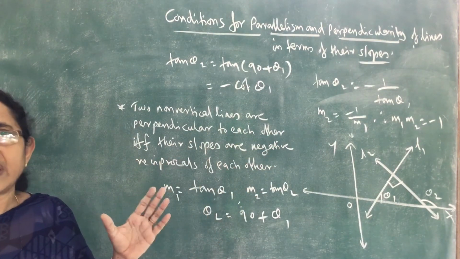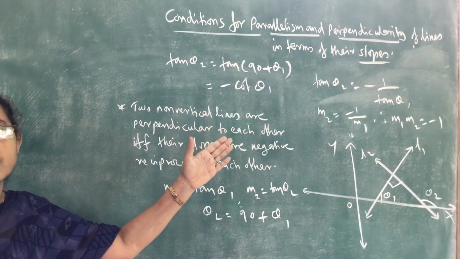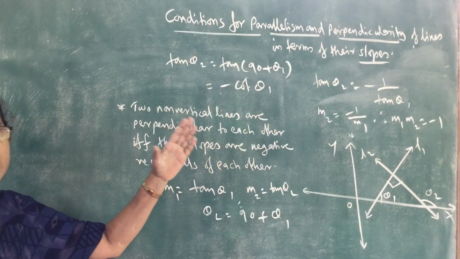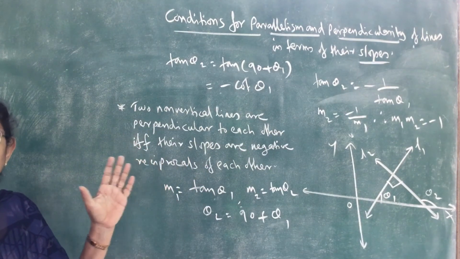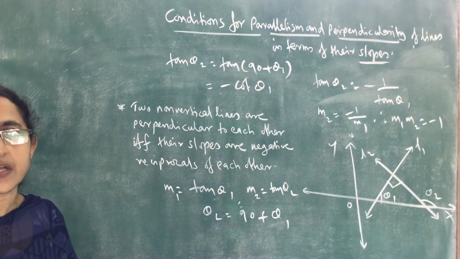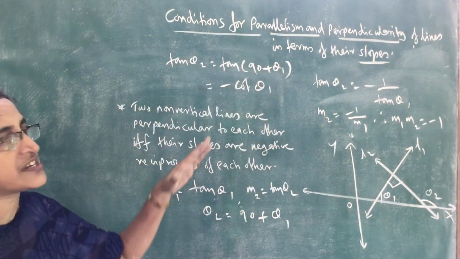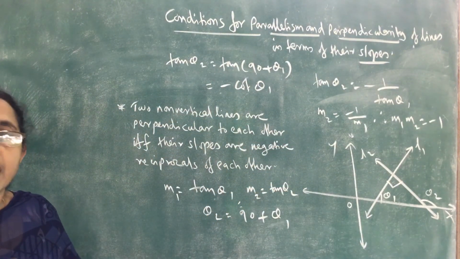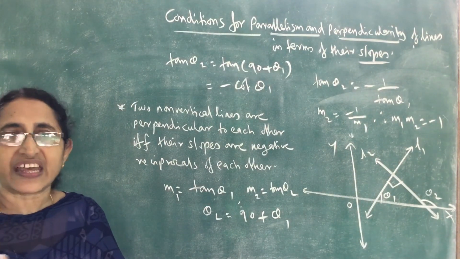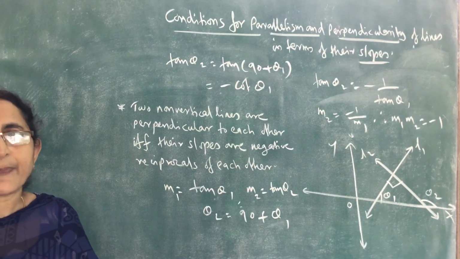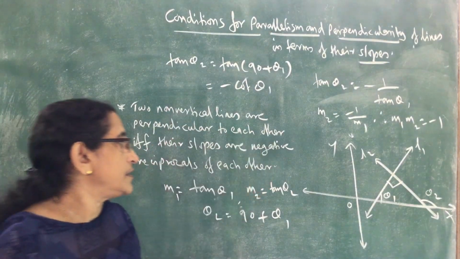So, if and only if the lines are perpendicular, m1 into m2 equals minus 1, the product of their slopes. Conversely, if the product of the slopes equals minus 1, then the lines are perpendicular to each other. So that is the condition for lines to be perpendicular. So study both the conditions for two lines to be parallel and perpendicular. They are very important conditions. If the lines are parallel, slopes are equal, m1 equal to m2. If the lines are perpendicular, m1 into m2 equal to minus 1. Study those properties. Okay.